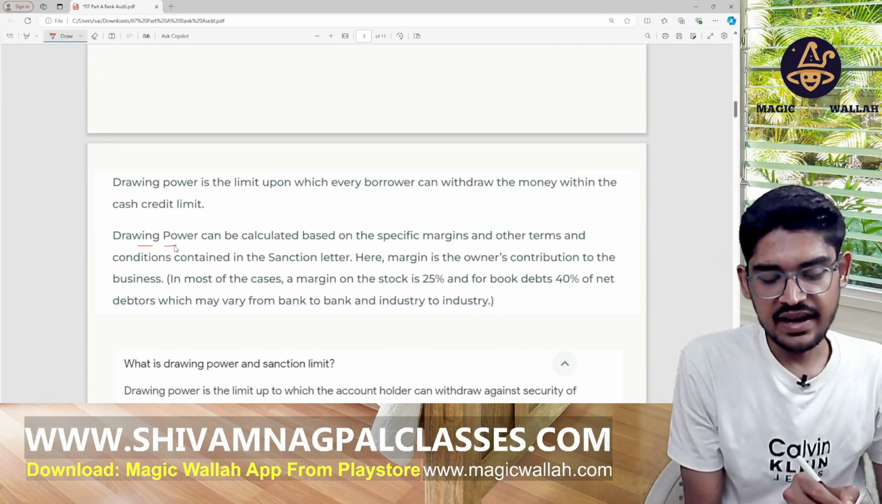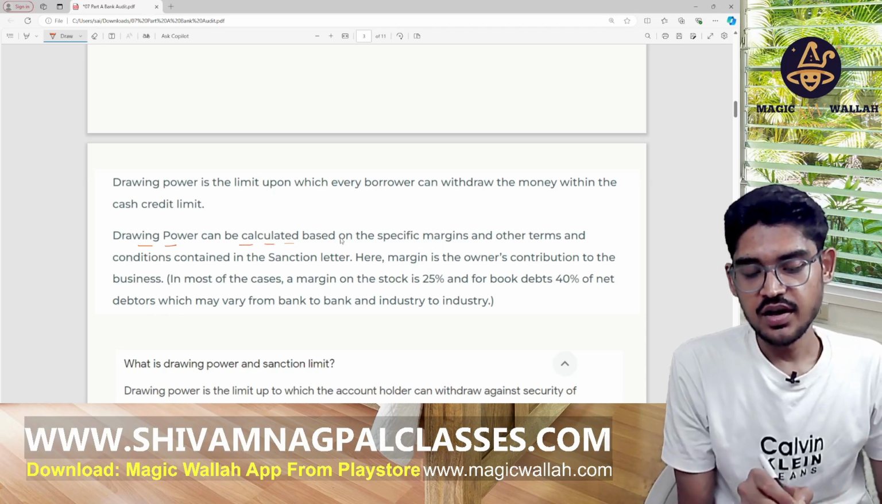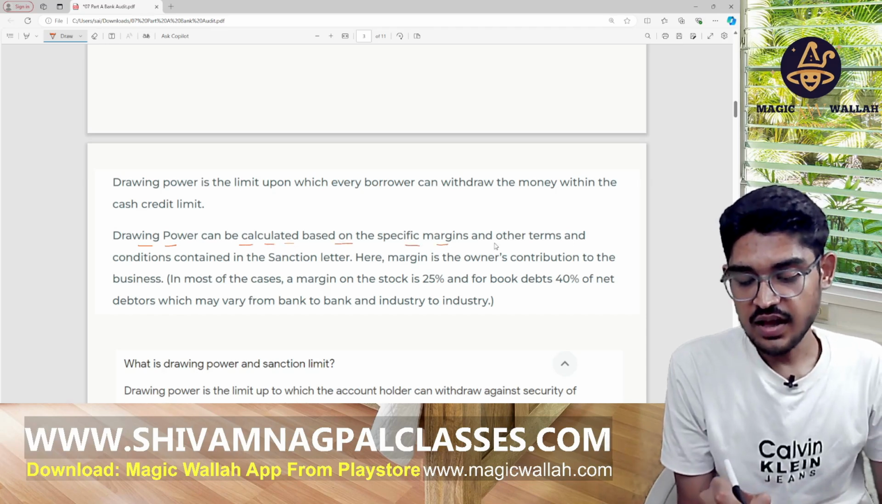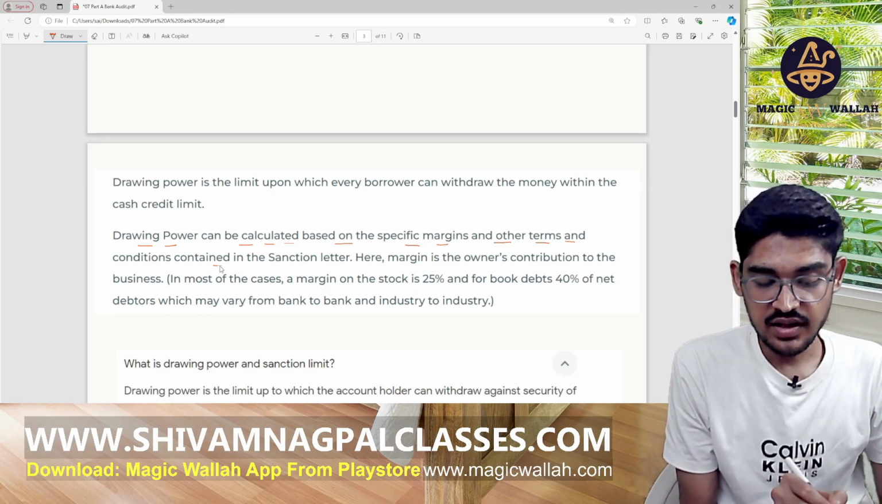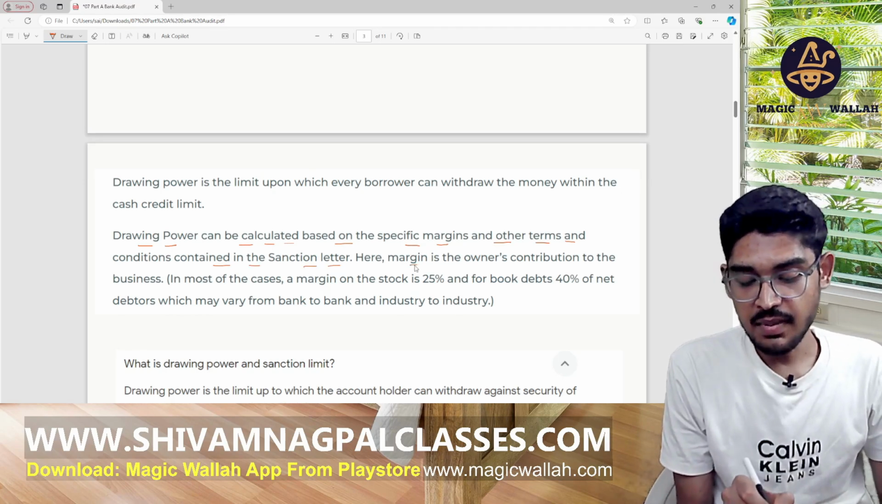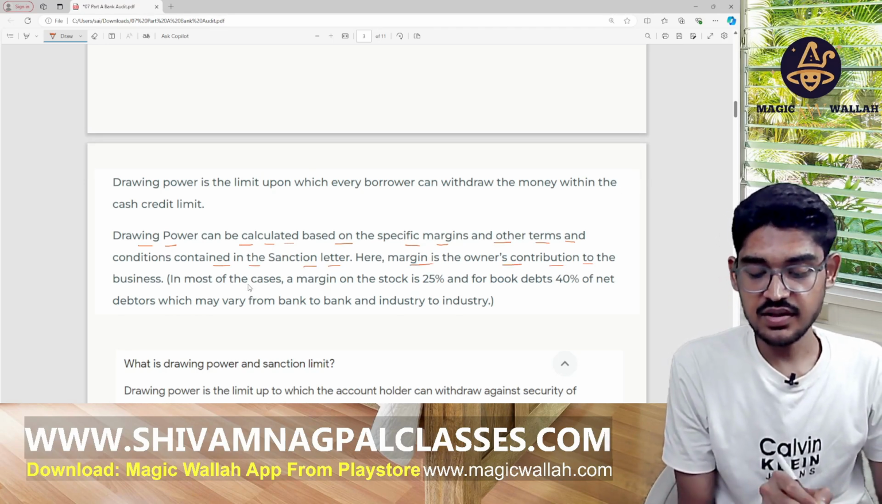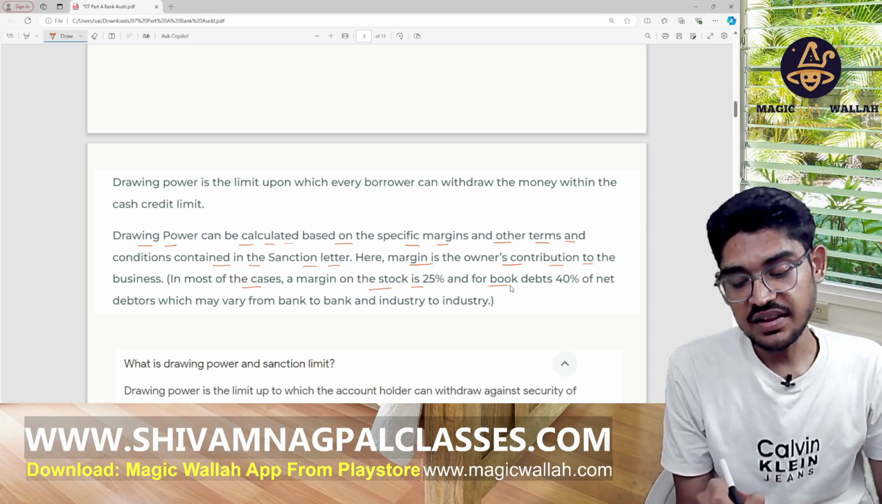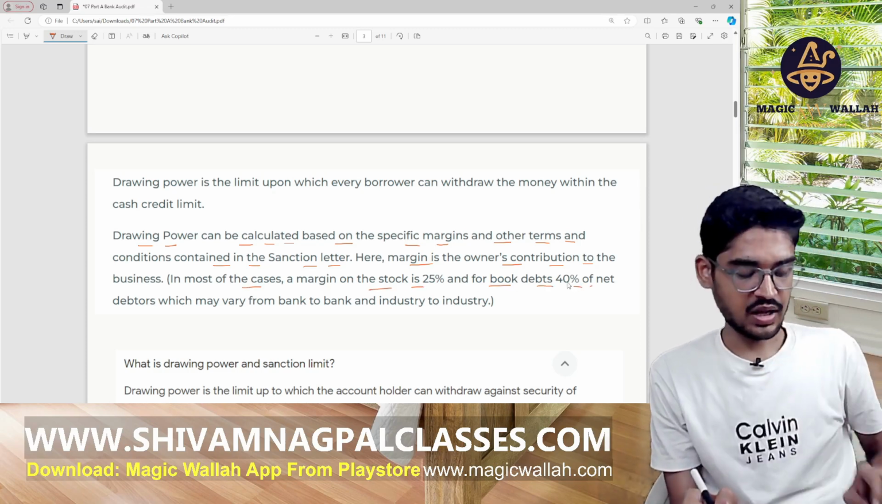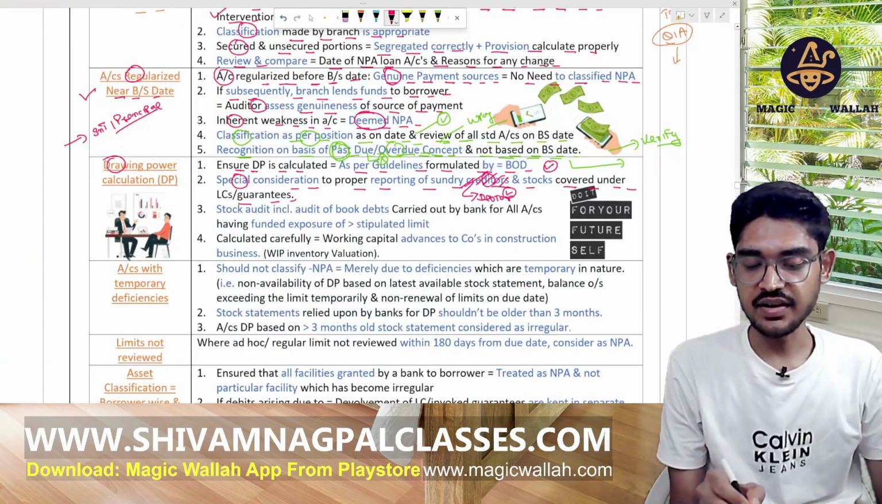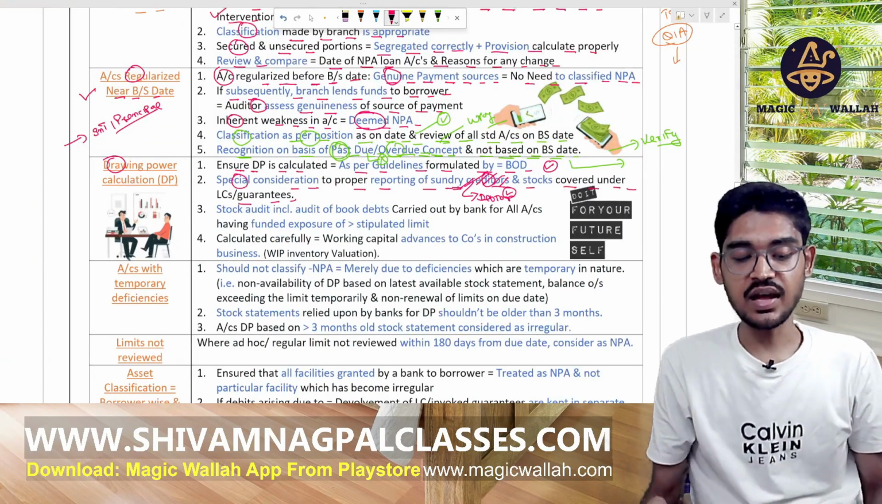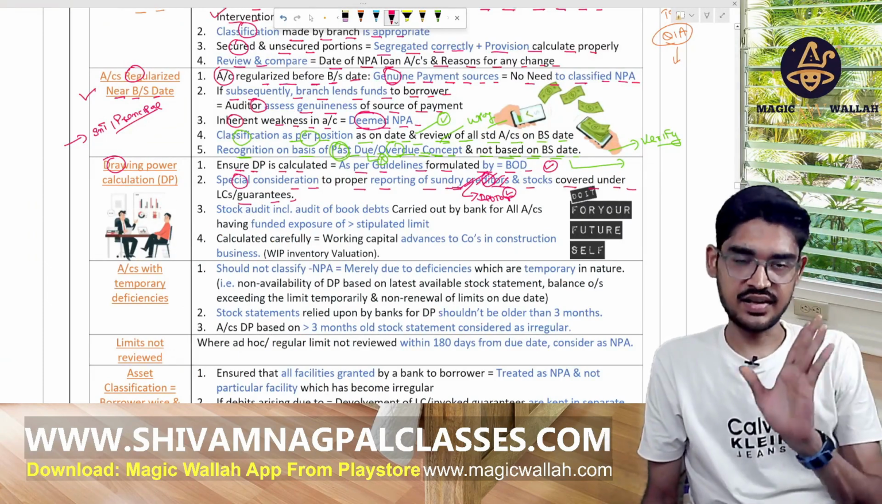So drawing power can be calculated based on specific margin, other terms and condition in the sanction letter. The margin contribution to the business, 25% of stock and the book debts. Okay, debtor की बात हो रही है यहाँ पर. So there will be debtor, not the creditor. Sundry debtors and the stock under the letter of credit and the guarantee. Okay, it's debtor.